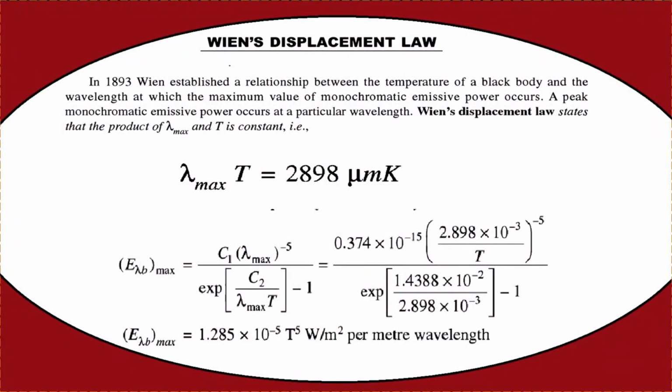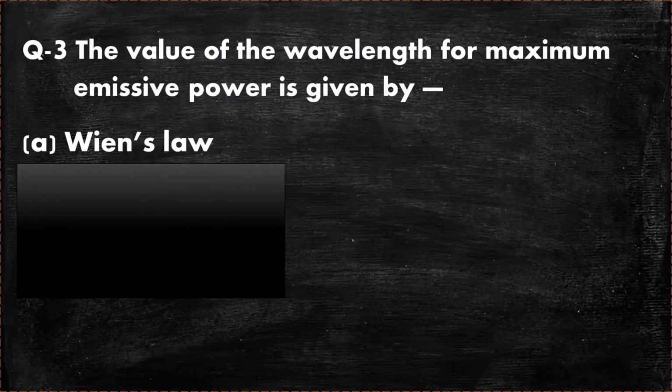We know that according to Wien's law, it is the relationship between the temperature of a black body and the wavelength at which the maximum value of monochromatic emissive power occurs. This is the equation from Wien's displacement law: lambda maximum into T equals 2898 micrometer Kelvin. The displacement law states that the product of lambda maximum, the maximum wavelength, into T is constant. So the right answer is option A, Wien's law.